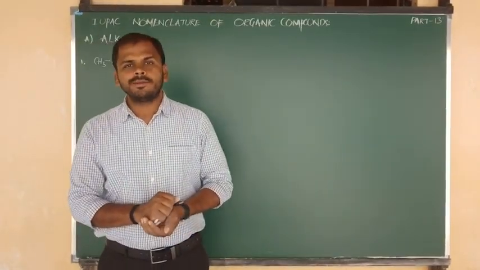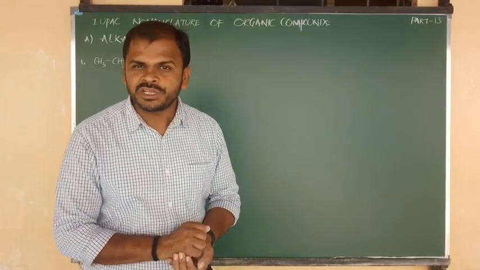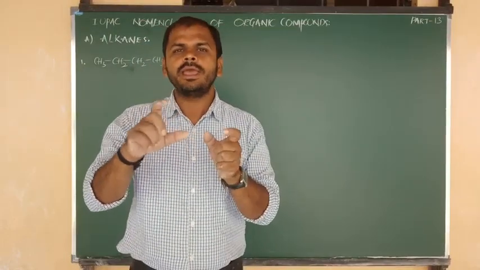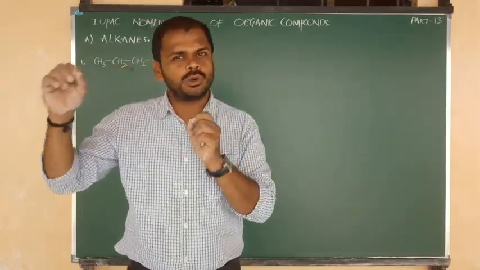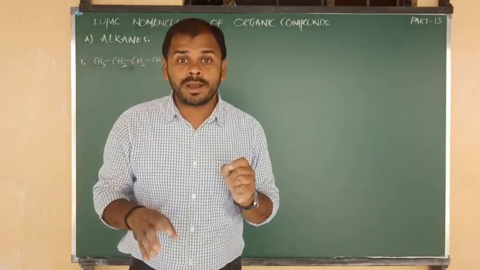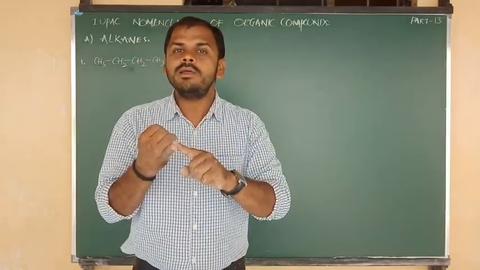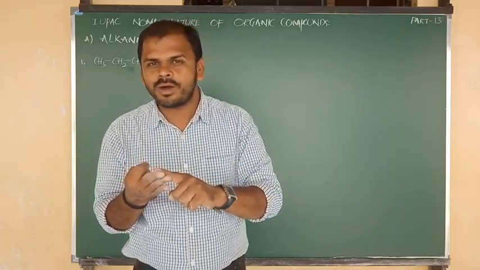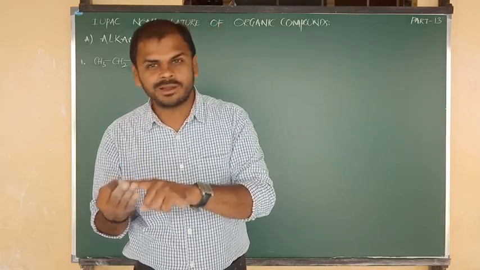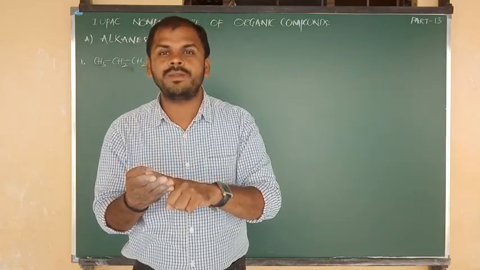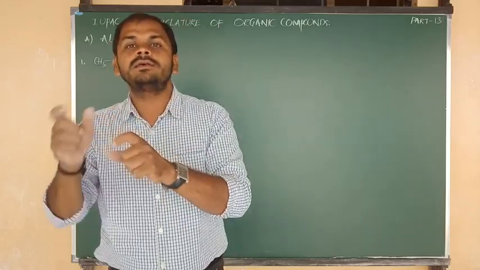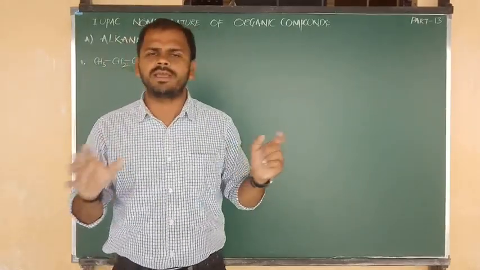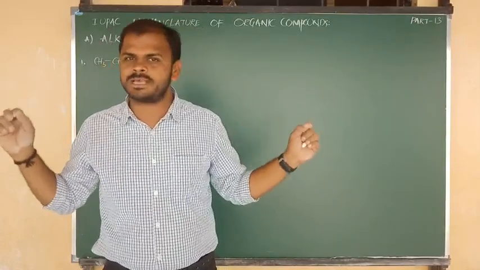Beta, in the last class we have seen the nomenclature of carbon compounds. On the basis of the IUPAC system, how to write the names of organic compounds, that I told you in the last class. By using how many note points? 4 note points I have given to you. One for side chains, one for root word or number of carbons, one for primary suffix, I mean saturation or unsaturation, and one more note point about the functional groups and their secondary suffix information. If you are very familiar with those 4, easily we can write the IUPAC name of any organic substance.